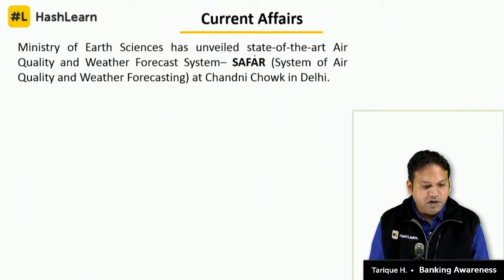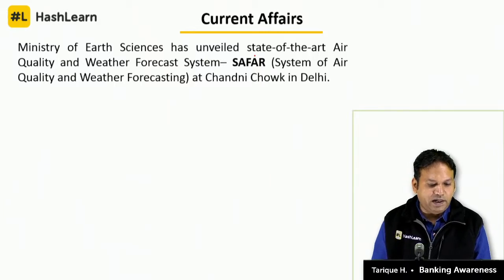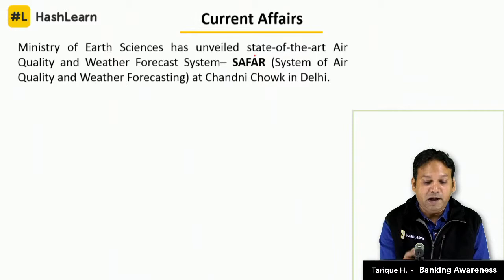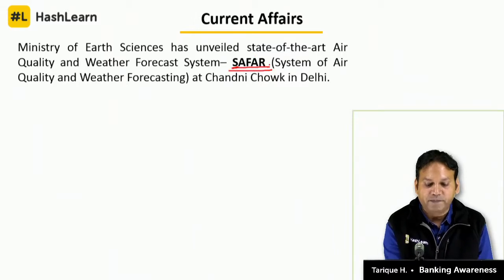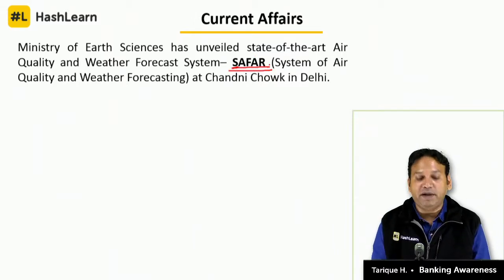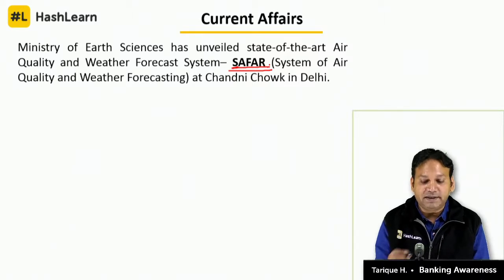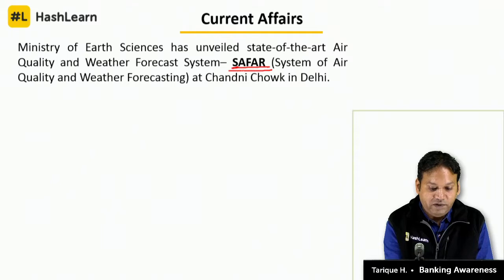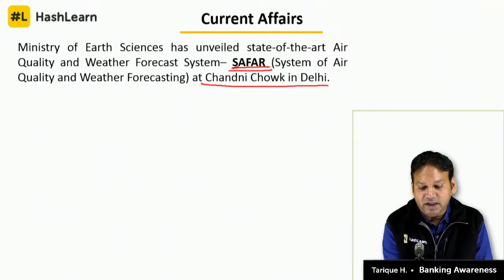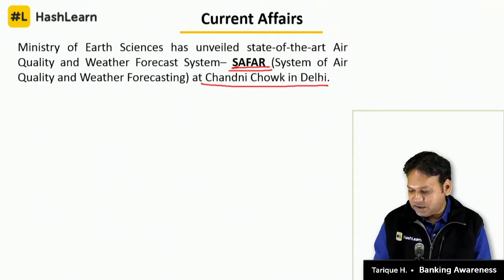Next, the Ministry of Earth Sciences has unveiled a state-of-the-art air quality and weather forecast system. What is the name of this system? The answer is SAFAR, System of Air Quality and Weather Forecasting. Where was it unveiled? Where was it installed? Chandni Chowk in Delhi. ठीक है, तो ऐसे दो क्वेश्चन बन सकते हैं यहाँ से.